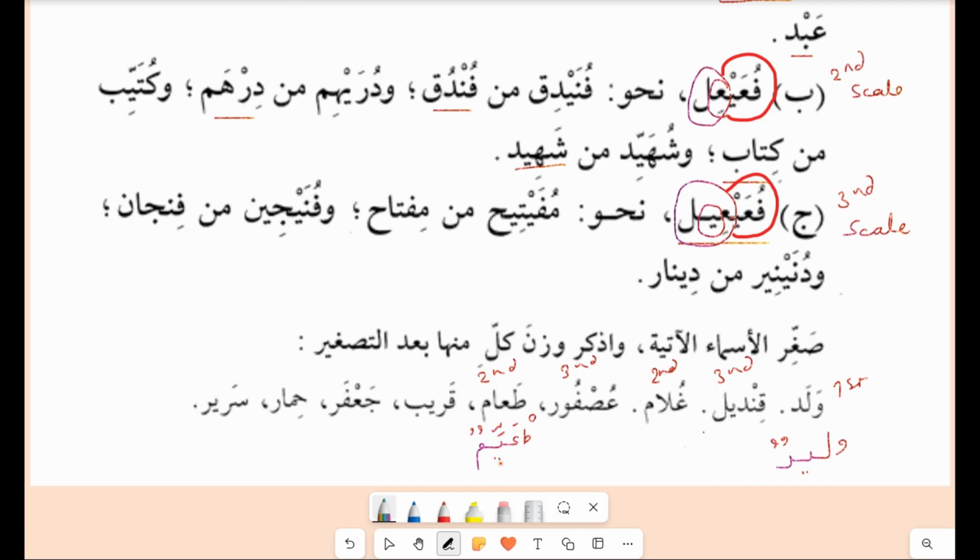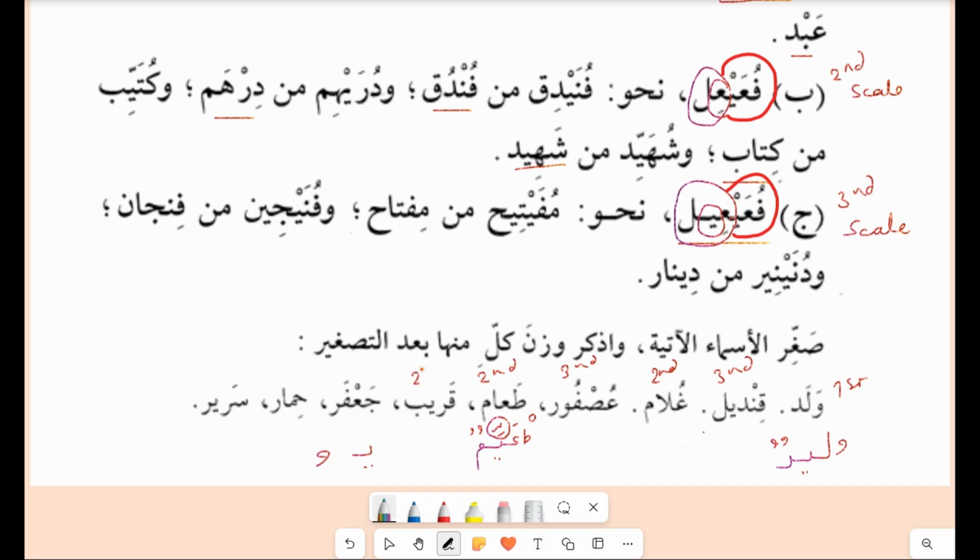One may ask why alif is being changed to ya. As I've always repeated, it is a grammar rule that alif is not an original letter. It is either a ya or a waw. So in some structures, it may change to ya or it may change to waw. So that's why here you will see alif is changed to another ya, and that's why a shadda has come here. Qareeb, it will be قريب. So it's on the second scale.